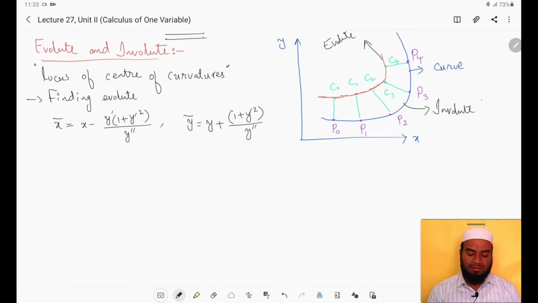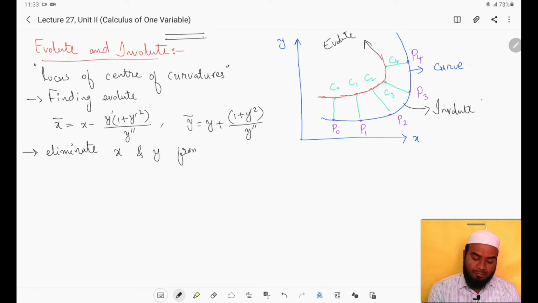You have to evaluate this x bar and y bar, then eliminate x and y from x bar and y bar.